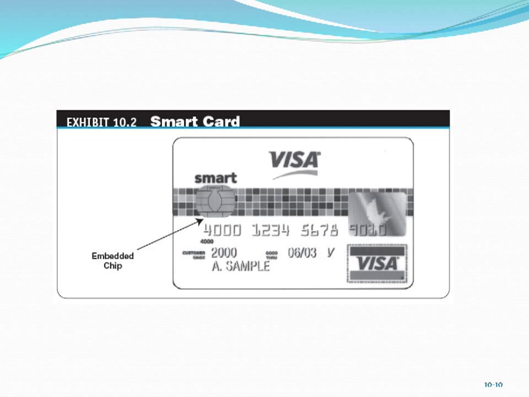Here in Exhibit 10.2 is an example of what a smart card might look like. If you look at it, it basically looks exactly like a normal credit card might look. If the image were color, you'd be able to see that where the arrow is pointing to is a little bit different. Usually it's going to look more metallic, almost a copper or goldish look to it, which allows it to actually be read and come into contact with readers.